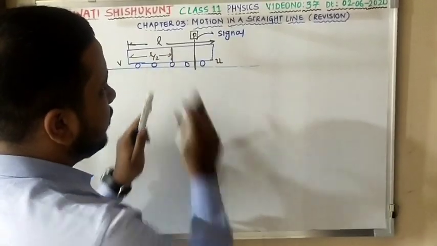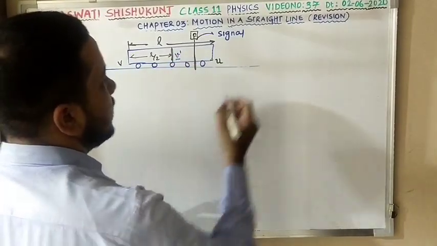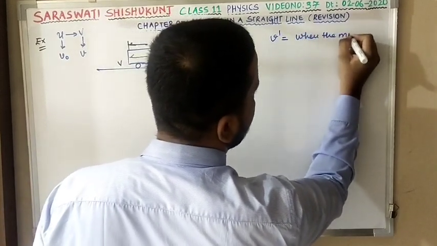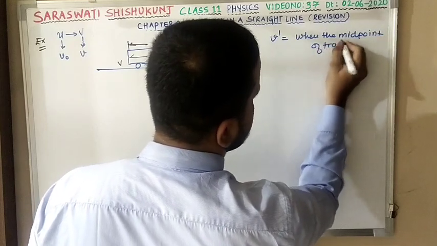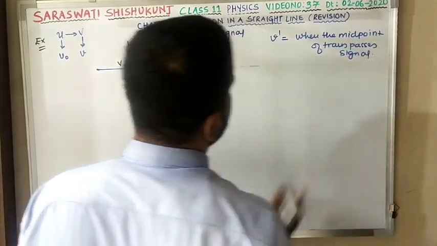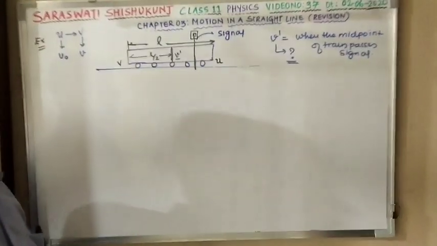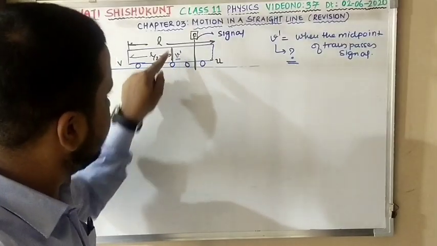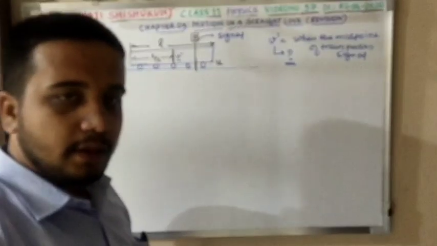When this midpoint of the train passes the signal, they are asking what is the speed when the midpoint of train passes signal. Clear? They are asking this v dash equation we need to determine. What will be the speed when this midpoint of the train, which is situated L by 2, passes this signal? Is this clear? 100%.